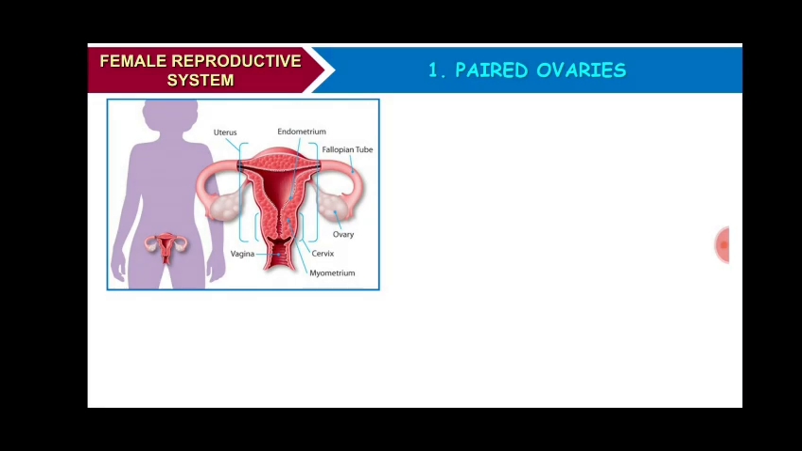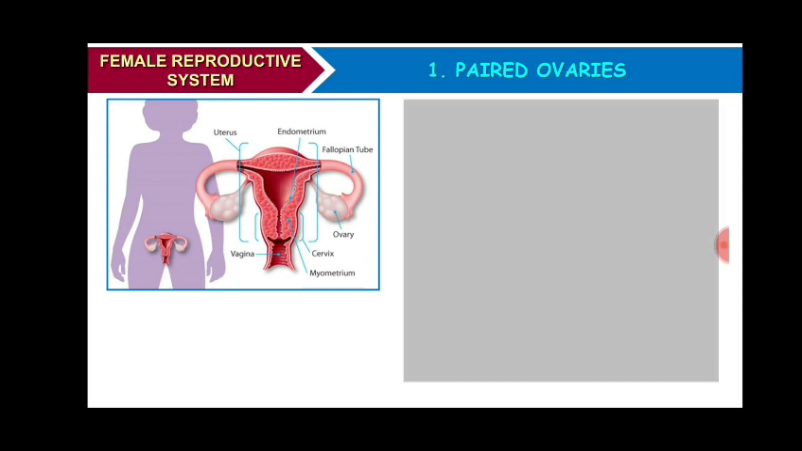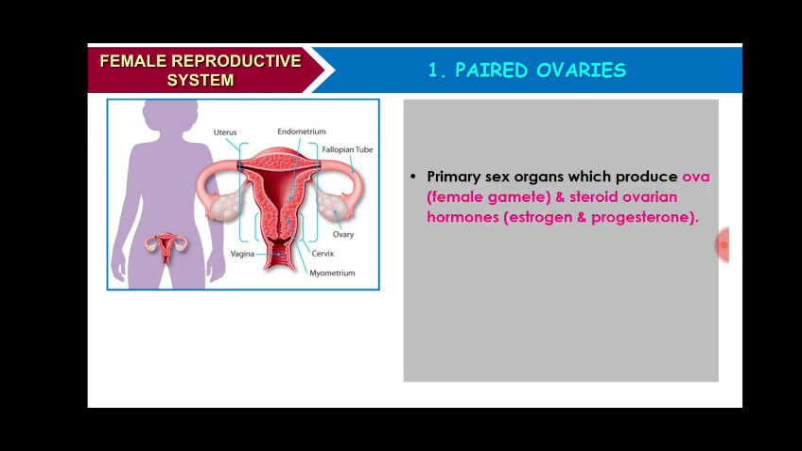The first part is paired ovaries. Ovaries are the primary female sex organs because they produce the female gamete, ovum. They also produce steroid hormones, ovarian hormones, estrogen and progesterone.